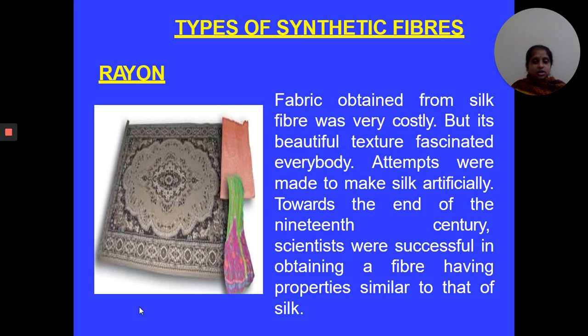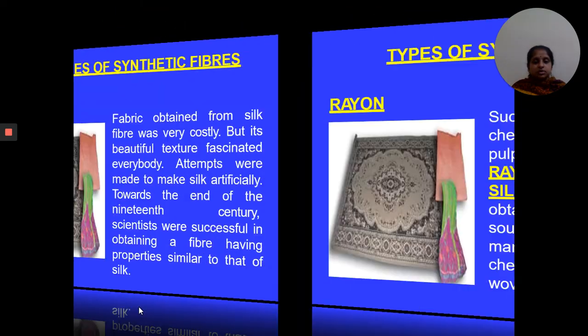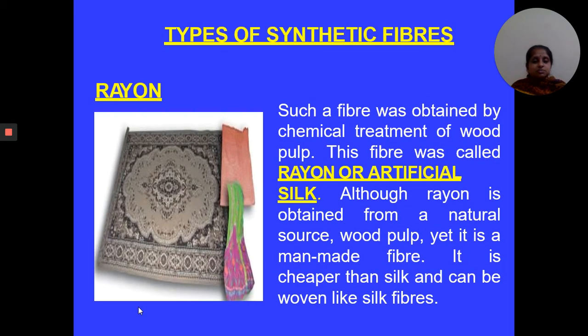And this rayon has the same properties as silk. This rayon is made by the chemical treatment of wood pulp. That's why this rayon is not particularly a synthetic fiber, because wood pulp is used in the manufacturing of this rayon.